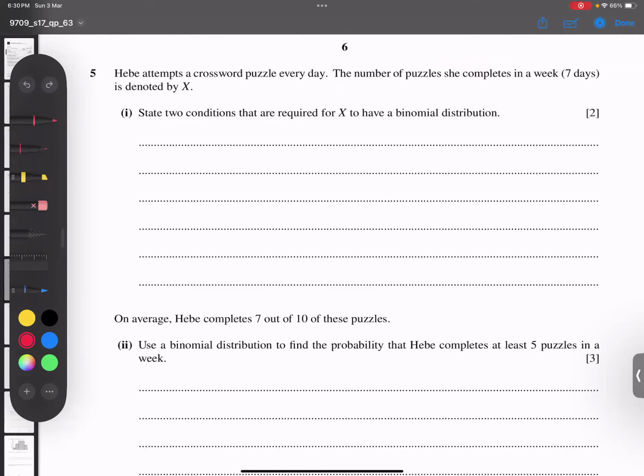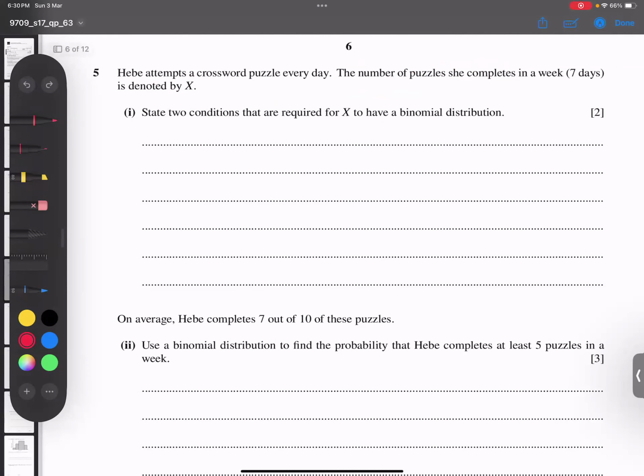Make sure, state two conditions that are required for X to be a binomial distribution. There are many points, but I will write 4 for you. Number 1, two outcomes. Why two outcomes? Because a puzzle is completed or not completed. There are 2 results or 2 outcomes. Number 2, we can say 2 outcomes or 2 results.